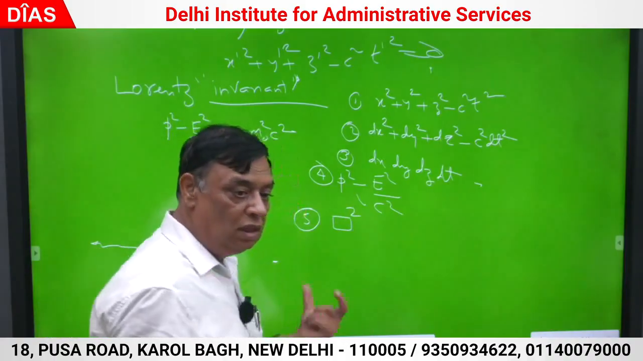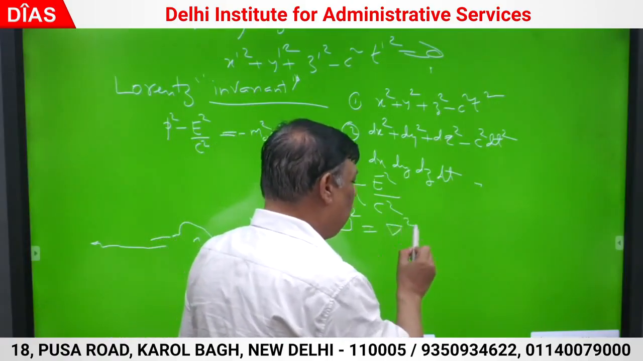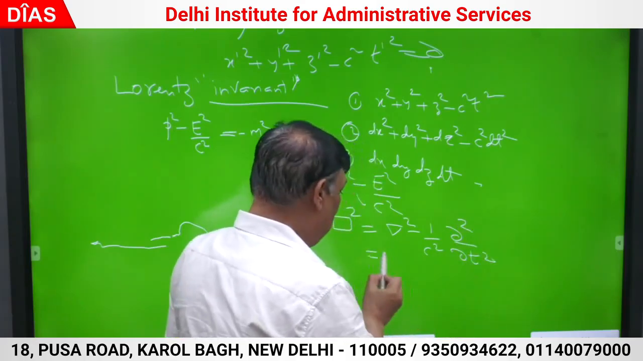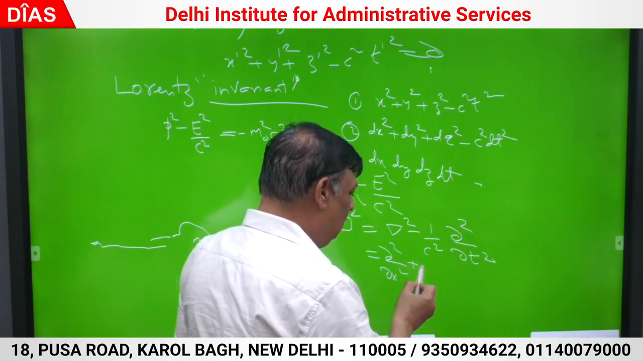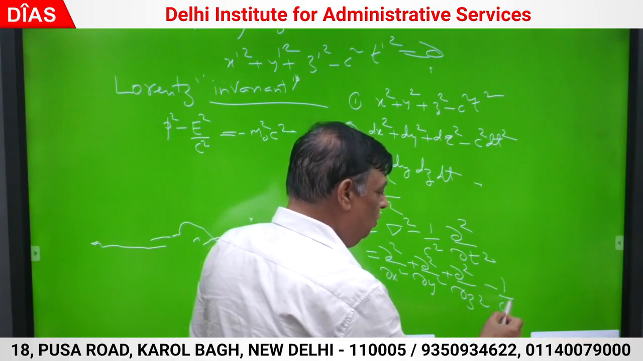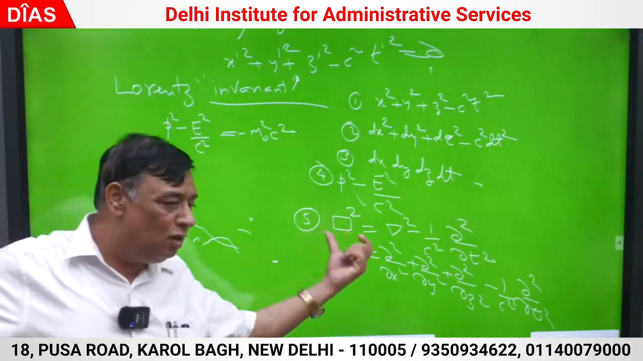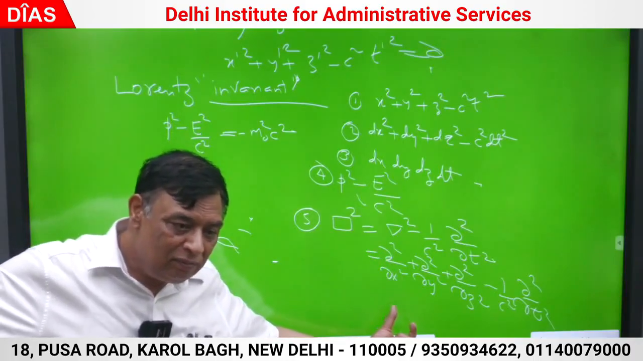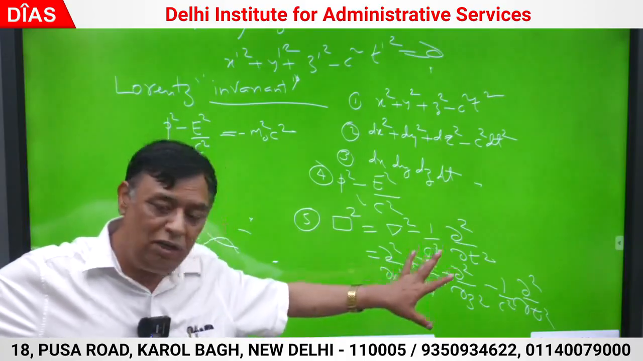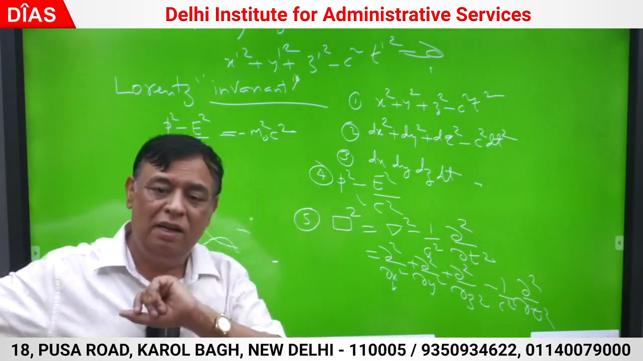This is called D'Alembert's operator. What is this called? D'Alembert's operator. It is del square minus 1 by C square del 2 upon del t2. Means this is del 2 by del x2 plus del 2 upon del y2 plus del 2 upon del z2 minus 1 by C square del 2 upon del t2. This is also Lorentz invariant. This will be same in other frame also: del 2 upon del x dash 2, del 2 upon del y dash 2 plus del 2 upon del z dash 2 minus 1 by C square del 2 upon del t dash 2.